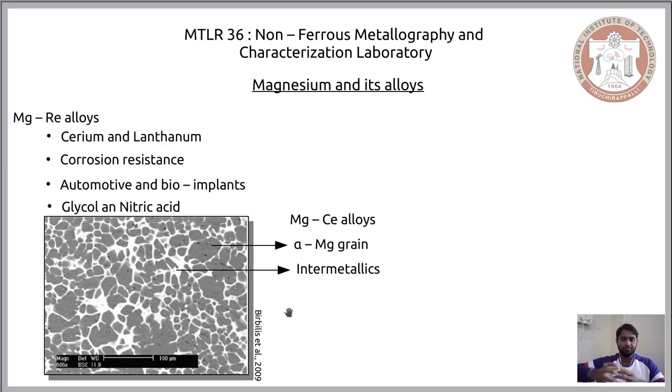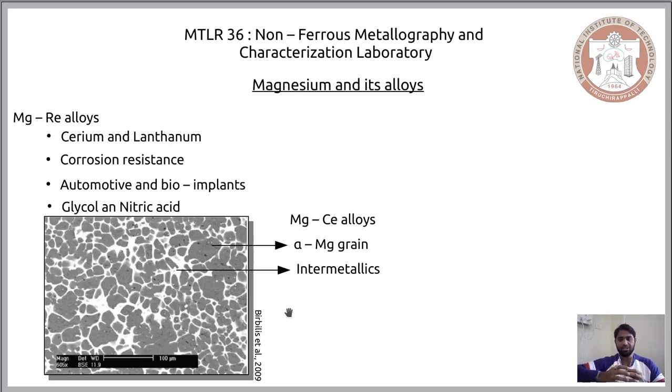So these are the different alloying elements that are introduced in magnesium to enhance largely its mechanical properties, high temperature resistance and corrosion resistance.